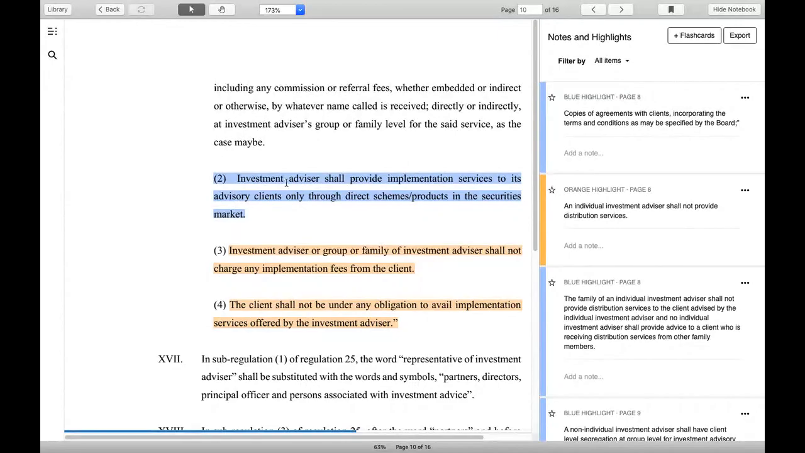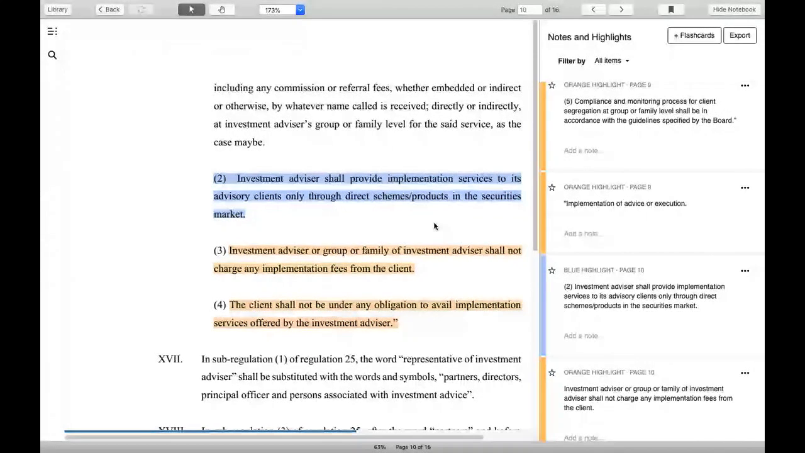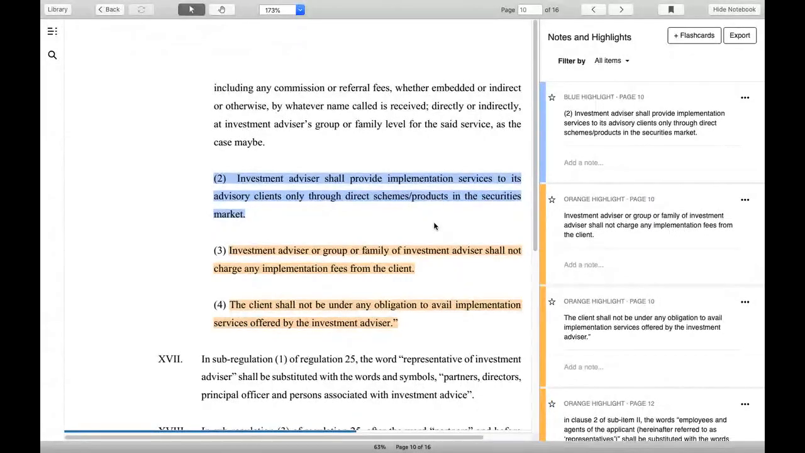Now, an investment advisor, whether an individual or a non-individual investment advisor, if they want to provide implementation services, they don't want to give it to any distributor. For example, you are Mr. Agarwal, you are an investment advisor, and your friend is Mr. Verma, he is an MFD. So you can recommend to your clients to go and invest with Mr. Verma, but you cannot charge commission from Mr. Verma for this favor. You have to make your money only from the client.